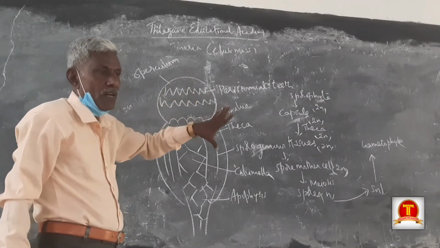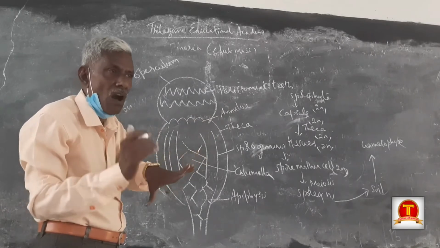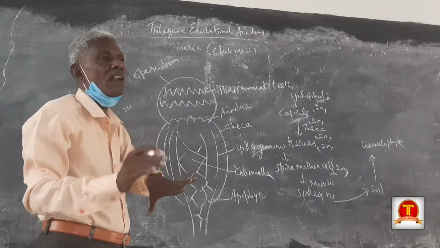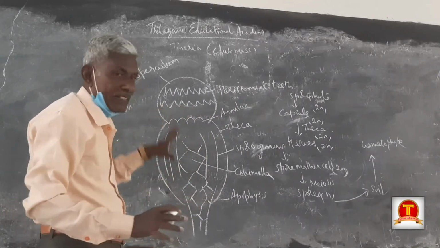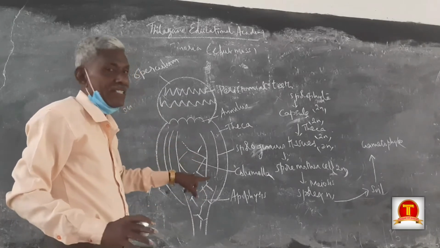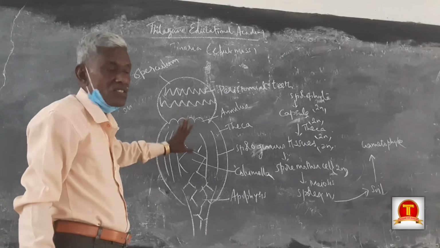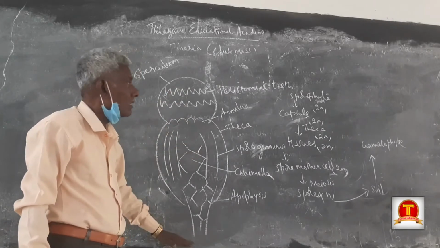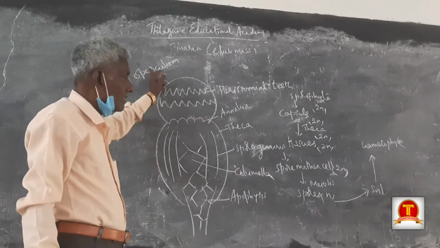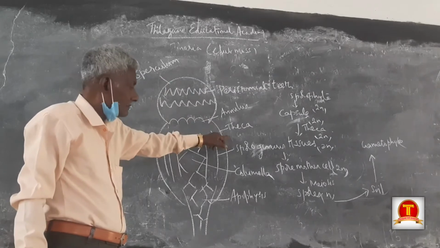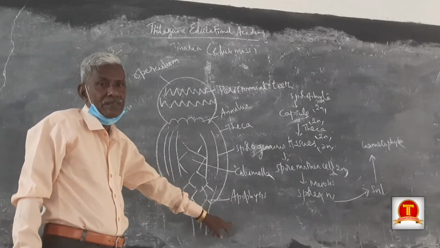The part which is involved in reproduction is called the fertile part. The fertile part of the sporophytic generation is the capsule. The capsule consists of three parts: operculum, theca and apophysis.